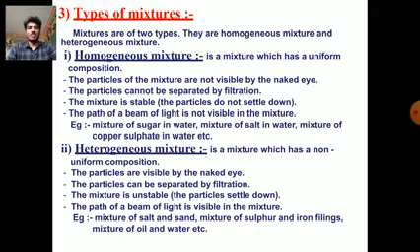A heterogeneous mixture is a mixture which has a non-uniform composition. The properties of a heterogeneous mixture: the particles are visible by the naked eye. The particles can be separated by filtration. The mixture is unstable; the particles settle down. The path of a beam of light is visible in the mixture. For example, the mixture of salt and sand, the mixture of sulfur and iron filings, and the mixture of oil and water, etc.